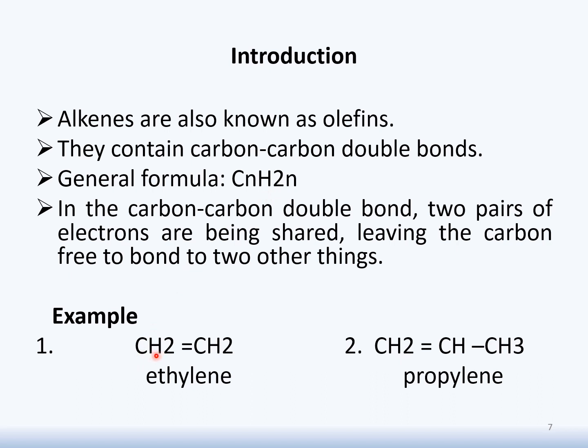Yes, 2 carbons and 4 hydrogens. Ethylene has many applications, but the most important is that it is responsible for the ripening of fruits. Secondly, we have propylene. Many chemical and plastic industries use propylene as a fuel gas.